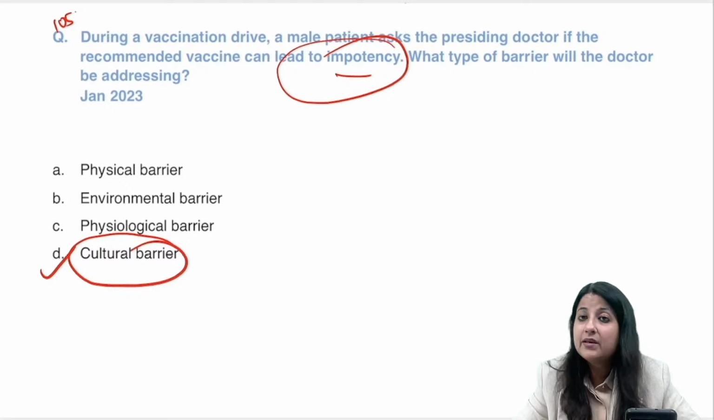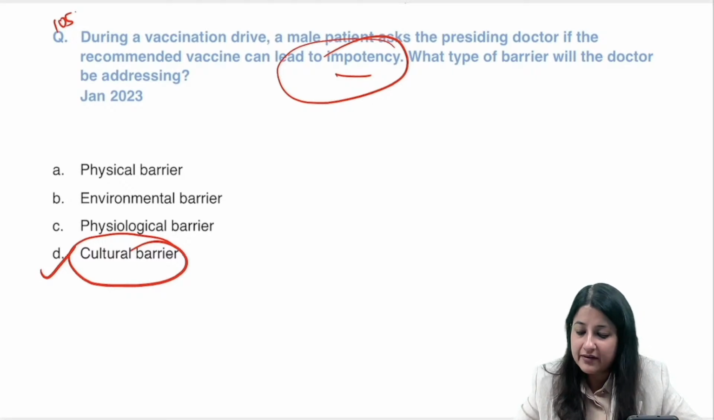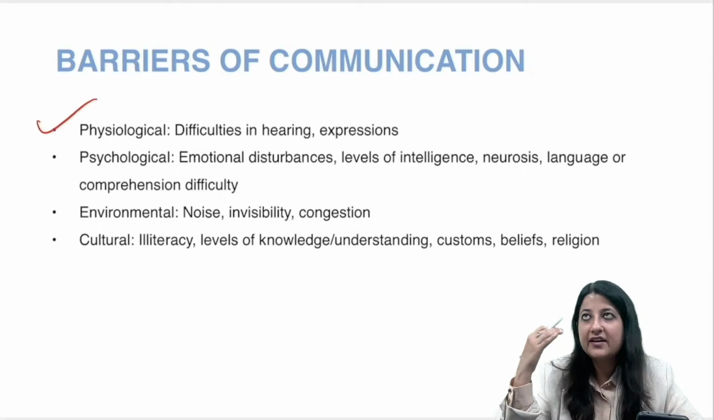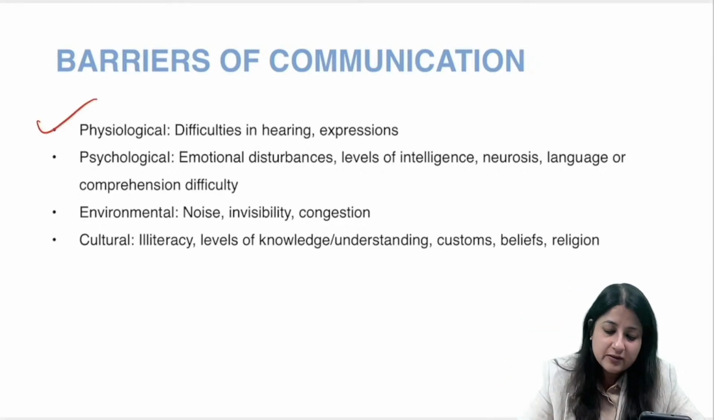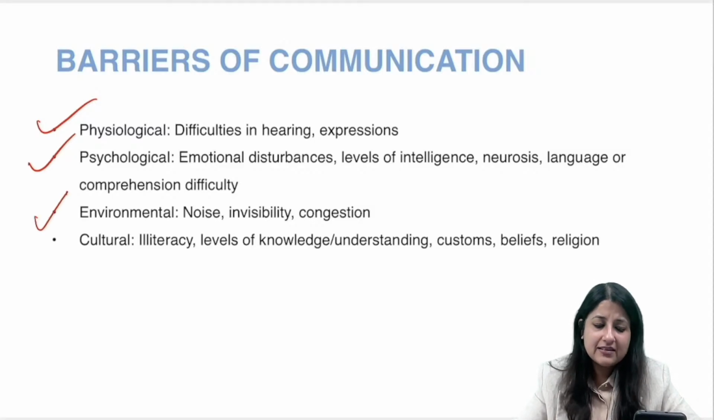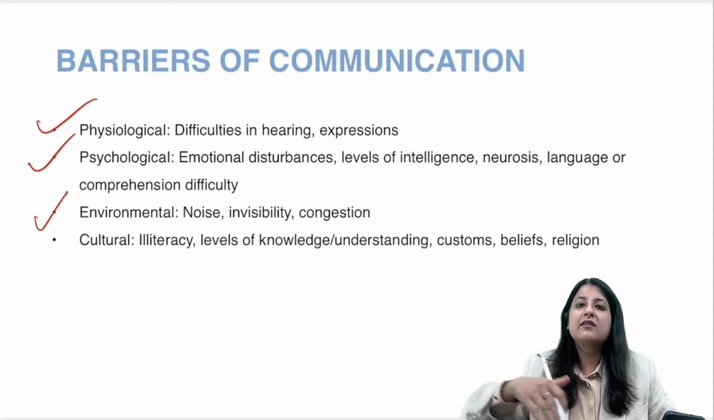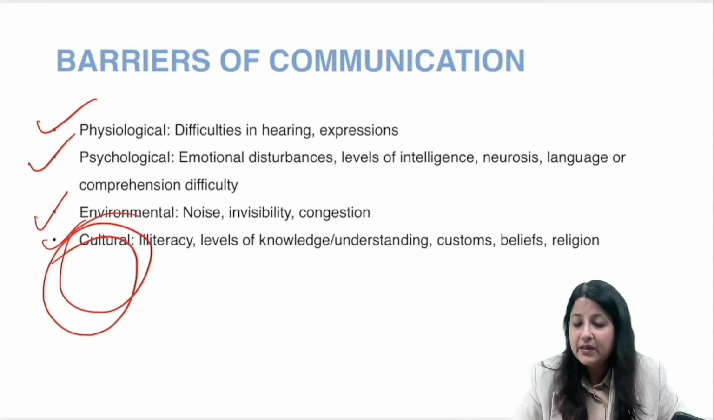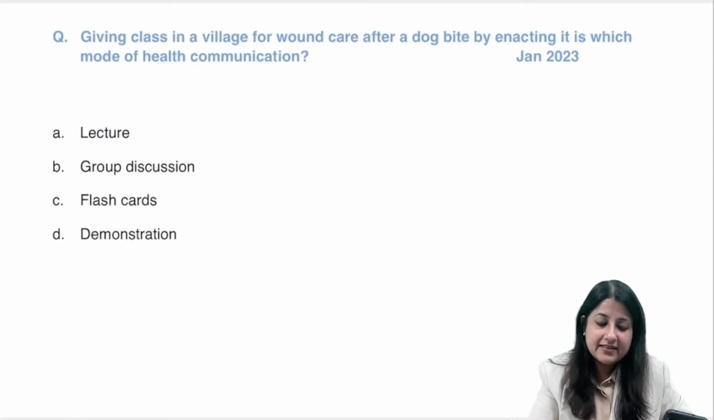Which type of barrier are we talking about here? Cultural barrier. You have different barriers. Physiological is when some physiology is affected, we're not able to hear, we're not able to express. Psychological is when our level of intelligence, language is affected. Environmental is when many people start speaking, so how am I going to communicate? The cultural barrier is the most important barrier to be addressed because it relies on customs, beliefs, religions. So that is again important. Going to 106.